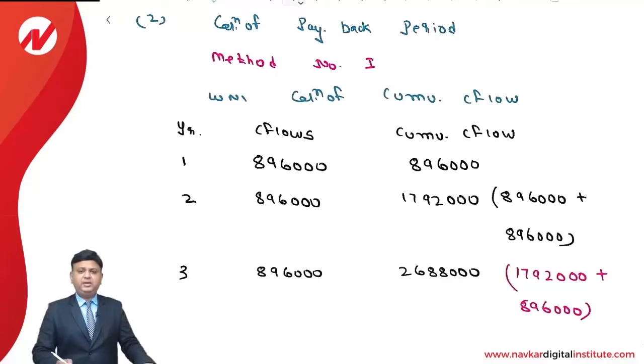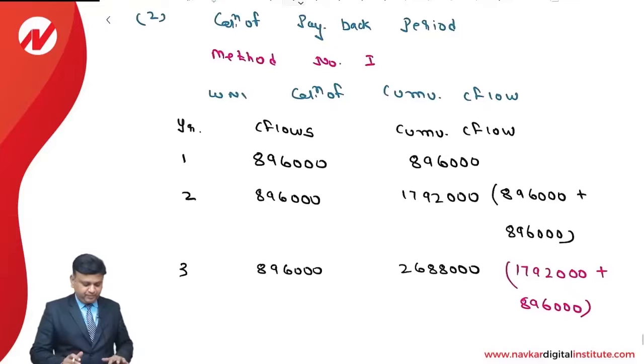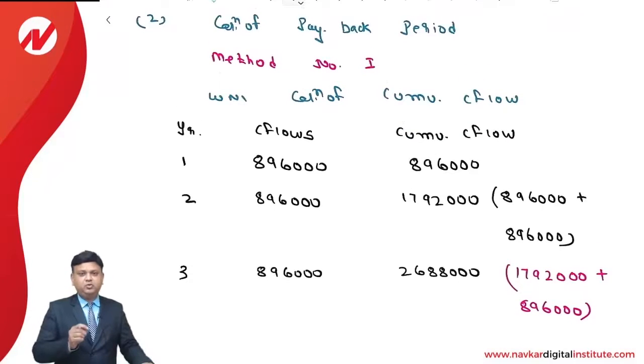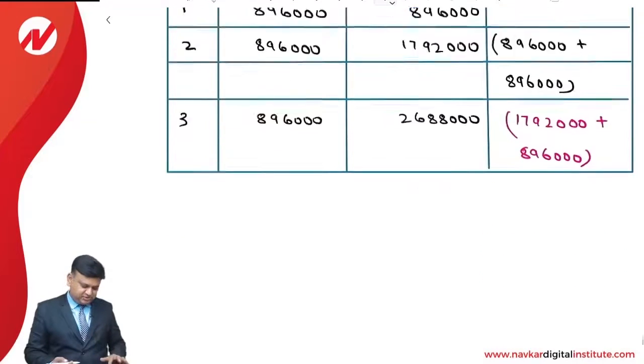Dear students, we have made an investment of 21 lakhs, and we can see that it is recovered after 2 years but before 3 years. So the payback period will be 2 years and something. Over here, there is no need to make the computation for the 4th and 5th year because we are able to recover the investment within 3 years.